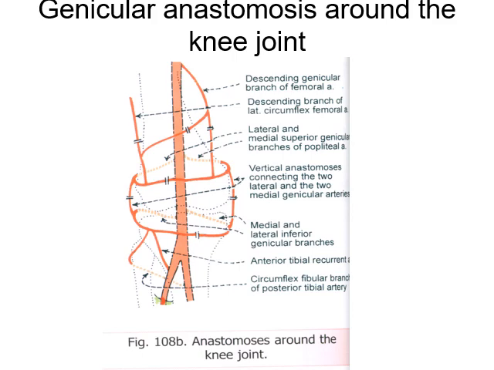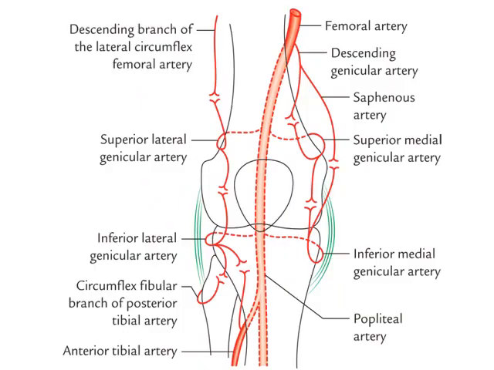We already learned the genicular anastomosis around the knee joint. Also, you can see the anastomoses that occur along with the popliteal artery and the branches of the femoral artery. Here you can see the superior lateral genicular artery anastomoses with the descending branch of the lateral circumflex femoral artery.